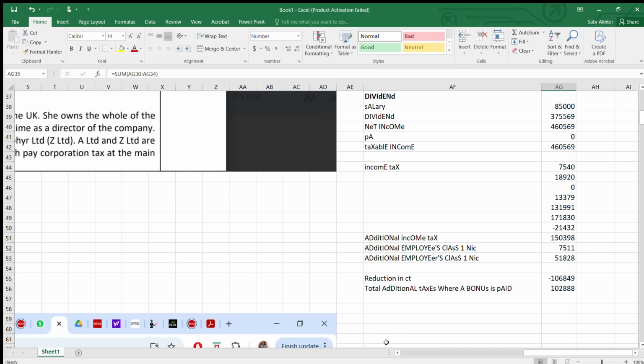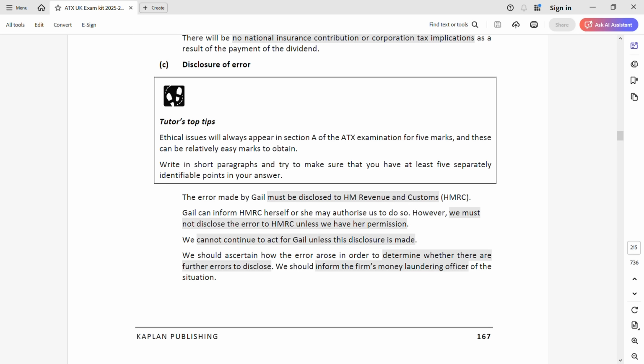So now we have moved to part C. I'm directly going to take you to the revision kit answers and show you, because now I'm confident that you know a bit of how to structure your answer from what I've shown you in part A. Okay, and part B we have done purely a calculation question. Now part C is an ethical question.